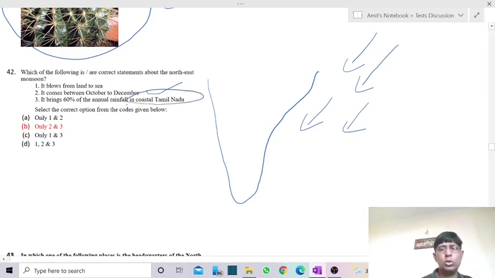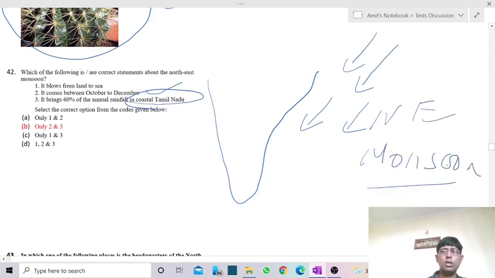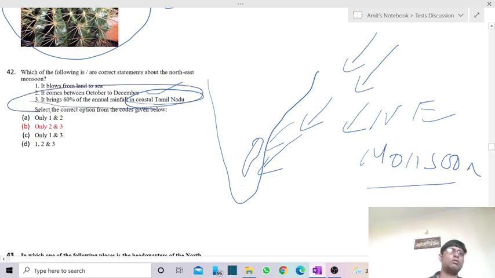In the case of Tamil Nadu or the Coromandel coast, it receives its maximum rainfall because of the northeast monsoon winds. When these winds reach the Coromandel coast, they get blocked by the mountains or hills there and produce rainfall over the coast of Tamil Nadu. So maximum rainfall is received because of the northeast monsoon. The second and third statements are correct, so the answer is B, that is, 2 and 3 are correct.